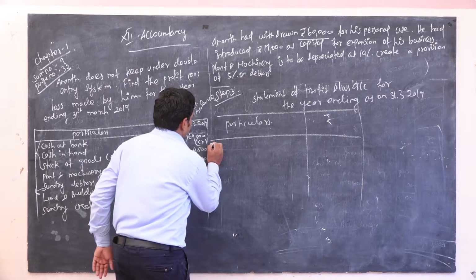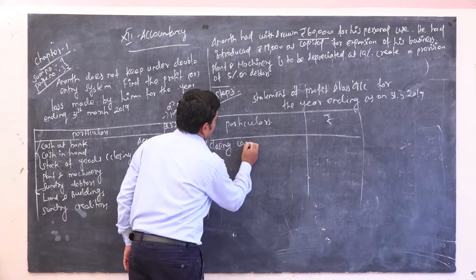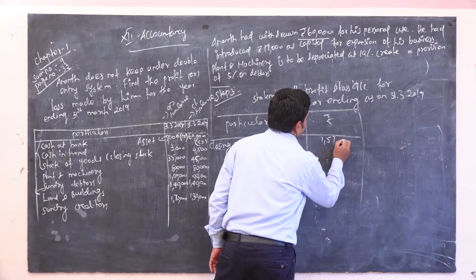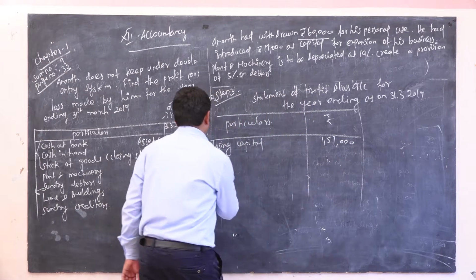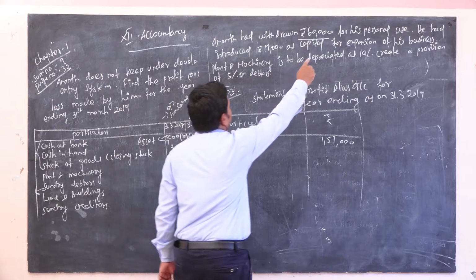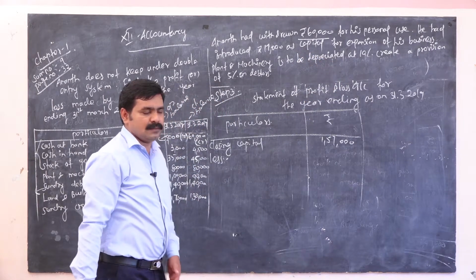Okay, so first one is closing capital 1,57,000, less drawing, that is withdrawn 60,000 for his personal use, that is called drawing.